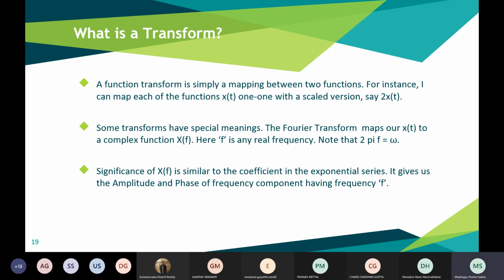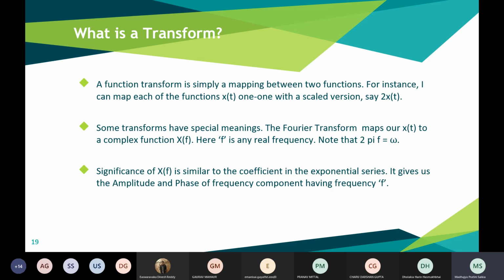So what is a transform? A transform is actually a function which is mapping between two functions, right? Suppose we can say that x(t) is mapped to 2x(t). Suppose x(t) has a value of x squared. So we are transforming this function to, suppose, 2x(t). So the value of x(t) is mapping to 2x(t). It is mapping from x squared to 2x squared. So that is simply a mapping.